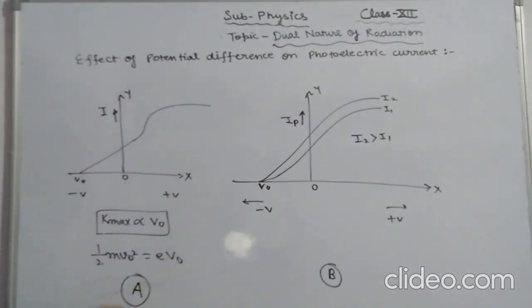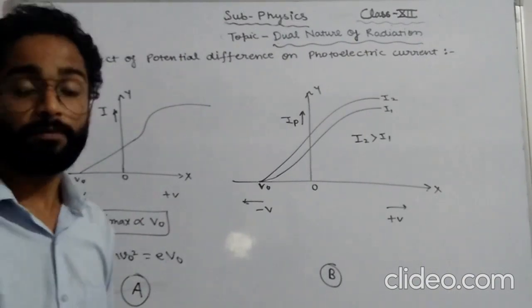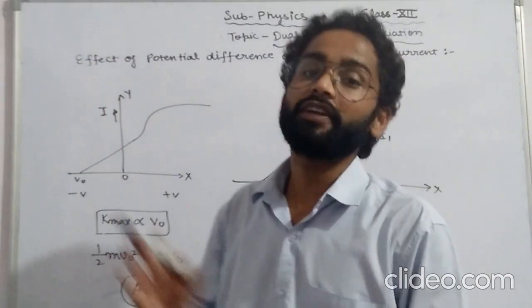The next conclusion is that for a given beam of incident radiation, the intensity of incident radiation does not affect the stopping potential. That is, the stopping potential does not depend upon the intensity of light. And the next conclusion is that emitted electrons may have different kinetic energies, as shown here.